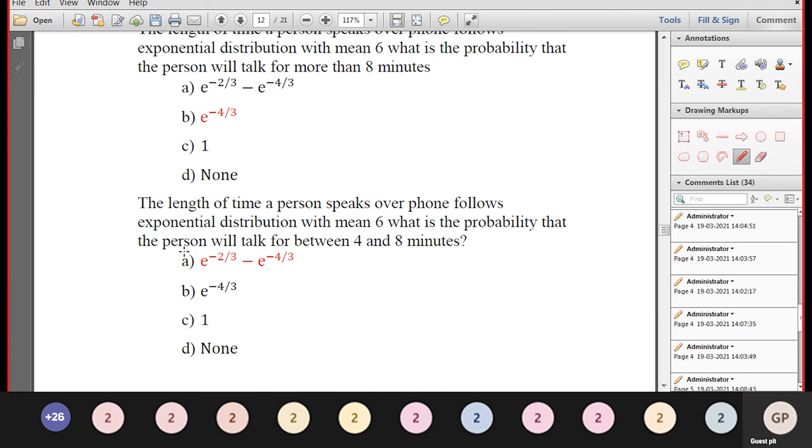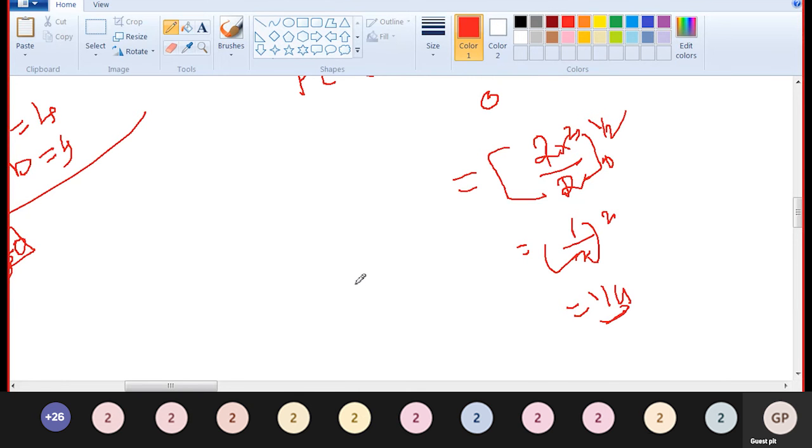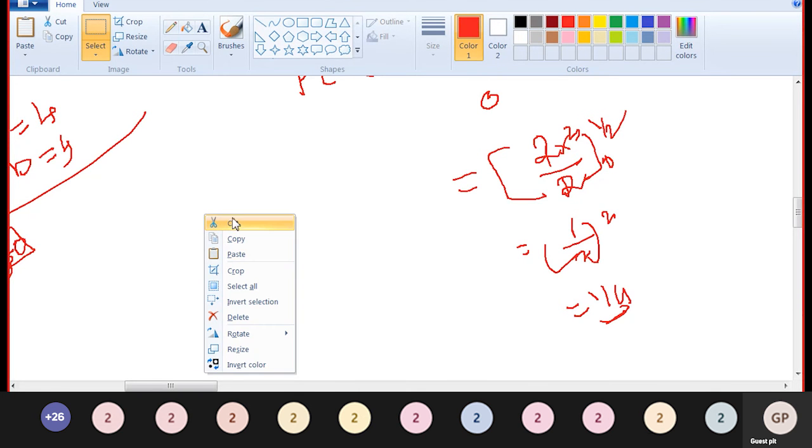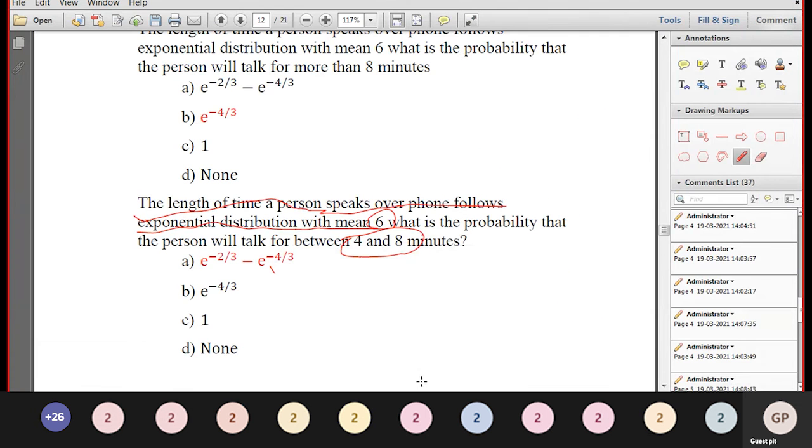The length of time a person speaks over the phone follows an exponential distribution with mean equal to 1 by 6. What is the probability that the person will talk between 4 and 8? Well, the statement is clearly given: it is the exponential distribution. Speaking on the phone follows an exponential distribution with mean equal to 1 by 6.